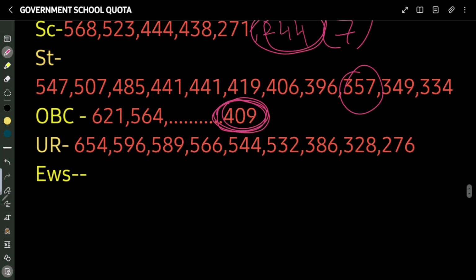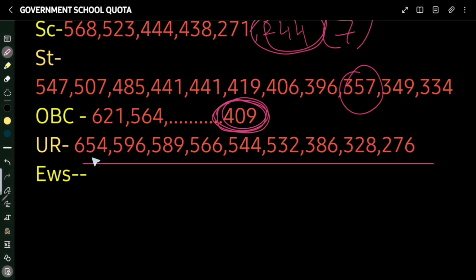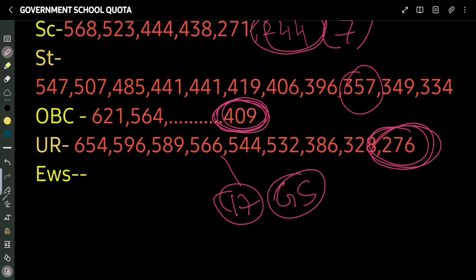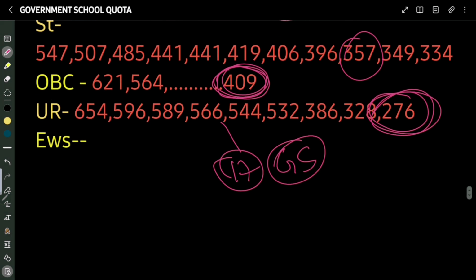And for UR, according to me, all the UR category will get a GS seat. Suppose he will take a GMC seat, or he may take an AMC seat, and like this, UR having 276 marks will get the seat, and there will be a remaining 17 seats of UR for the GS category. Those 17 seats will go to the unreserved category, and they will have common type of counseling.